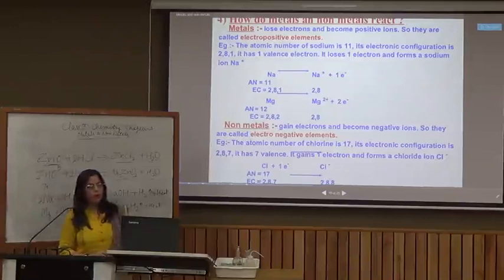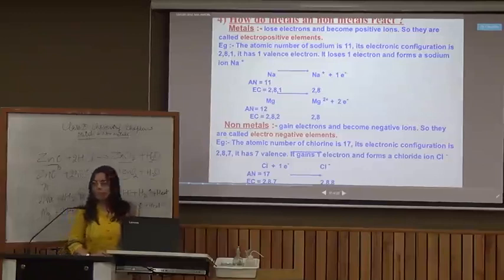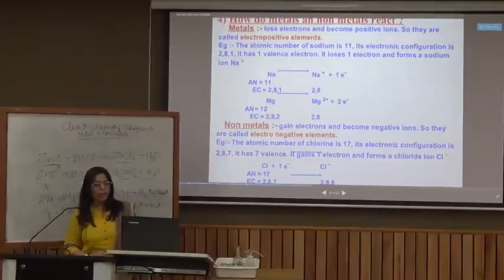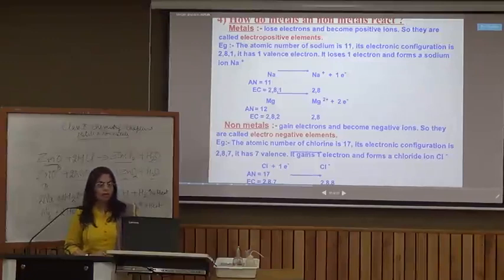Non-metals, however, gain electrons. Let's look at the configuration of chlorine. It has an atomic number of 17. So when it is 17, the configuration turns out to be 2, 8, 7, and by obtaining one electron, it can attain the configuration of argon, 2, 8, 8. Hence, chlorine has a tendency to accept an electron to produce the chloride ion. So this chloride ion is a negatively charged ion or anion, and non-metals are termed as electronegative elements.